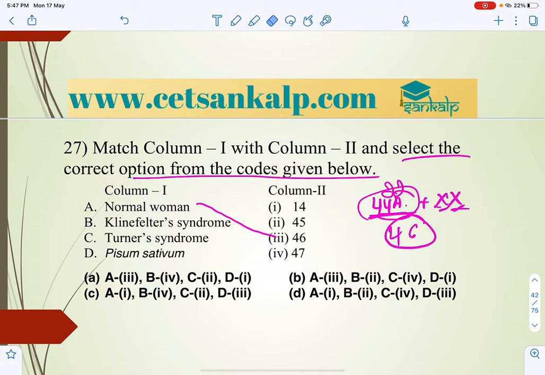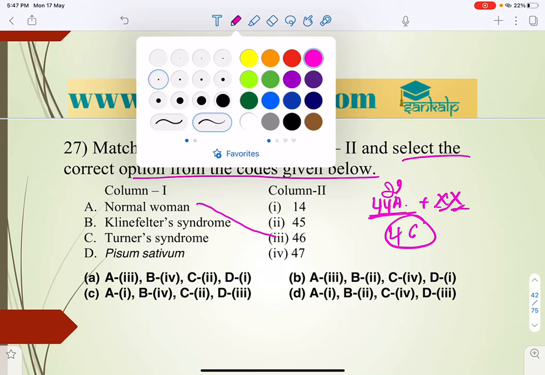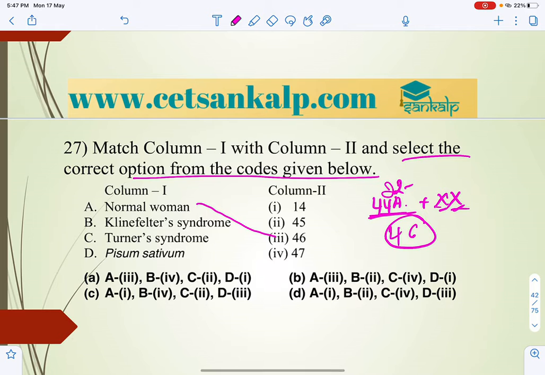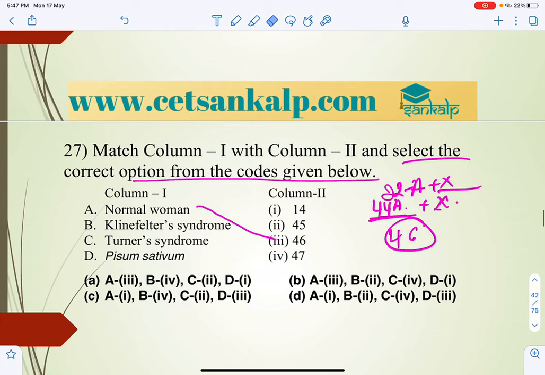Let me write this as 44AA. So 22 represents the pairs, so 22A plus XX. If you want to write it for haploid, it is 23. That is correct. So in Klinefelter, one additional X will be there. Mainly it affects the female, sorry, it affects the male. One additional, so 44, 45, 46, 47. Klinefelter syndrome, 47.